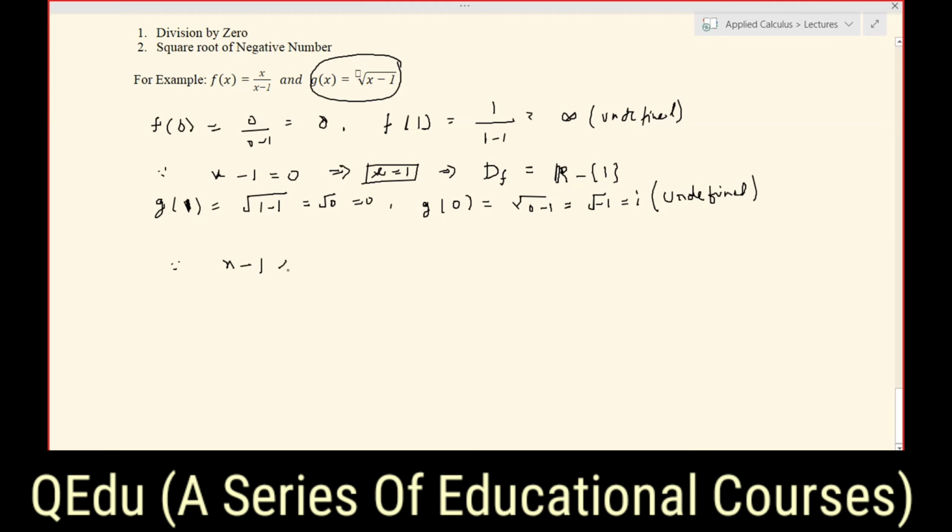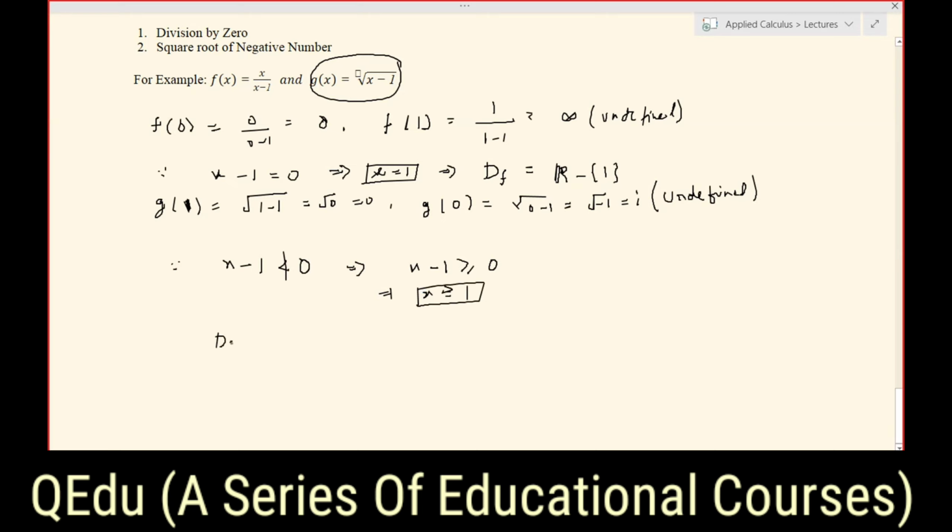This x minus 1 should not be less than 0, because when it is less than 0 for any value of x, it will give you an iota. And that is an imaginary number, and that does not belong to the real numbers, and in calculus we deal with real valued functions. So now what we need here is that x minus 1 should be non-negative, which we can write in this way: x minus 1 should be more than or equal to 0. When you simplify, you will get x is more than or equal to 1.